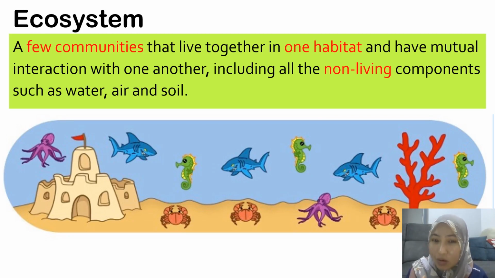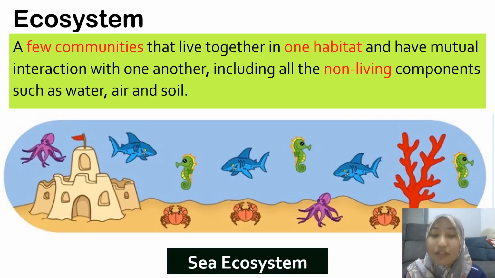So up until now, all the words that we have learned, for example, population, species, and also community, all involve the living things, okay? But ecosystem involves the community and also the non-living things. For example, we have soil here, we have water, we have air, we have sunlight, all belonging together with the living things and making one ecosystem. So we have the ecosystem here.